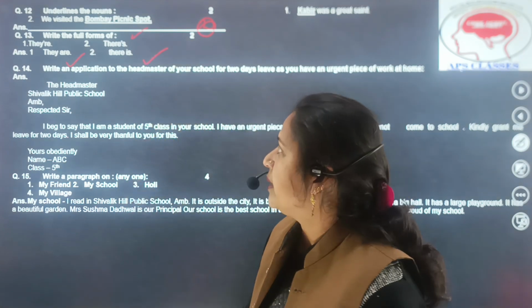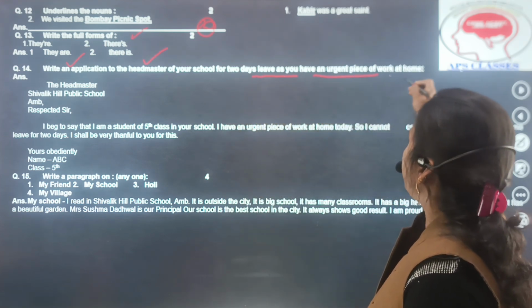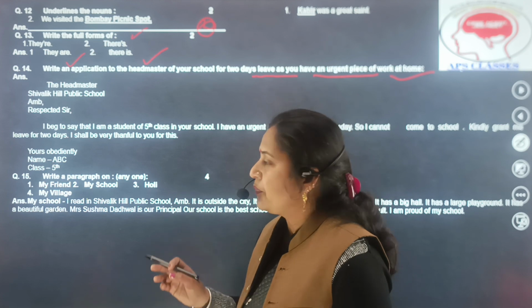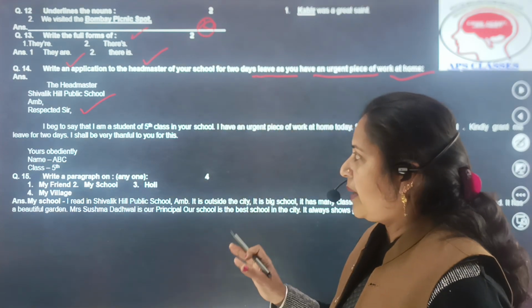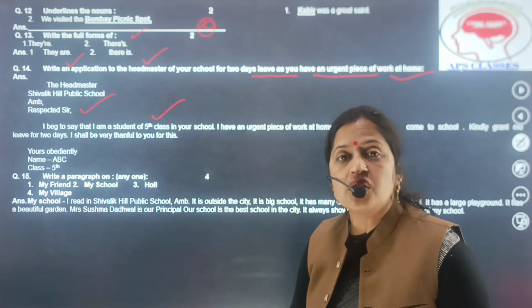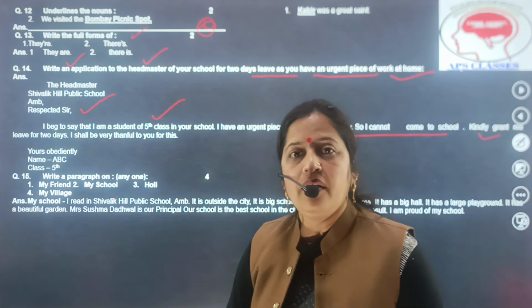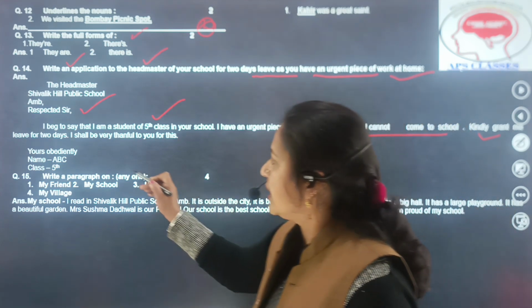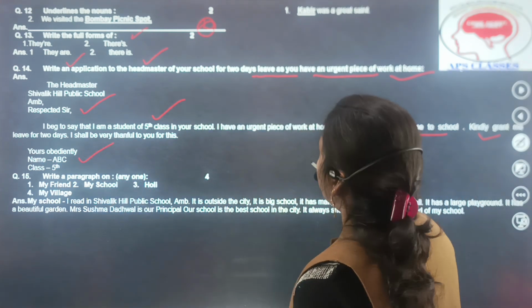Next is write an application to the headmaster of your school for 2 days leave as you have an urgent piece of work at home। सबसे पहले आप क्या लिखेंगे, to the headmaster, whatever the school name, आप जो भी आपका जगह का नाम होगा वो आपको मेंशन करना पड़ेगा। नेक्स्ट स्टेप आपका रिस्पेक्टेड सर, I beg to say that I am a student of 5th class in your school and I have an urgent piece of work at home, so I cannot come to school, kindly grant me leave for 2 days. I shall be very thankful to you for this. Yours obediently, name, ABC, class 5th।